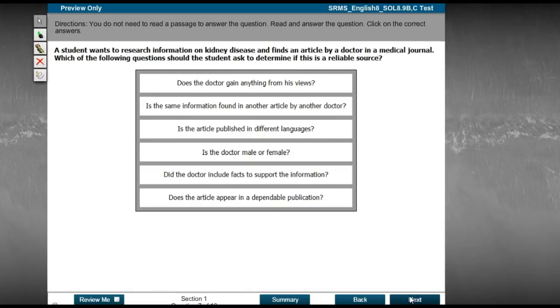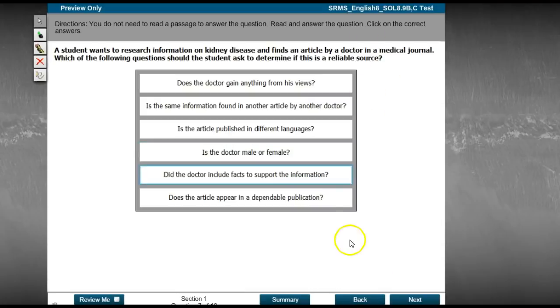The last one's kind of the same type of thing. The students want to research information on kidney disease and find an article by a doctor in a medical journal. Which of the following questions should the student ask to determine if this is a reliable source? So you're looking for a doctor in a medical journal. Does the doctor gain anything from his views? Is the same information found in another article by another doctor? Is the article published in different languages? Is the doctor male or female? Did the doctor include facts to support the information? Does the article appear in a dependable publication?